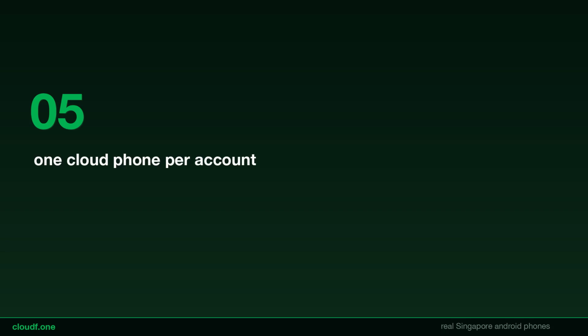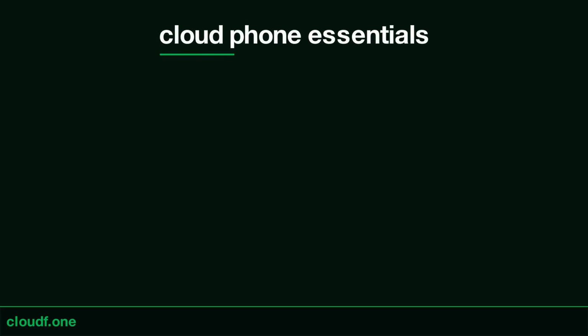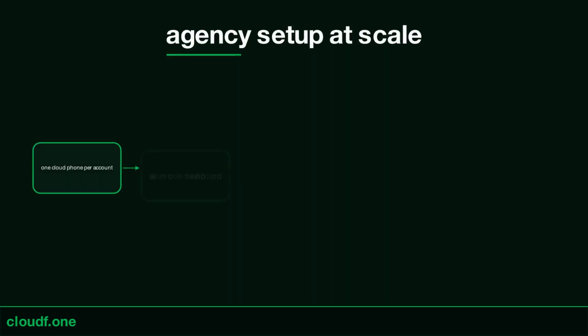Cloud phones work because each is a separate physical Samsung handset with its own IMEI, its own SIM, its own carrier IP. Snapchat sees each cloud phone as a different real user. Snapchat: 1 cloud phone per account, the only workflow that survives. 1 Samsung handset per account. Cloud phones make this practical at scale.